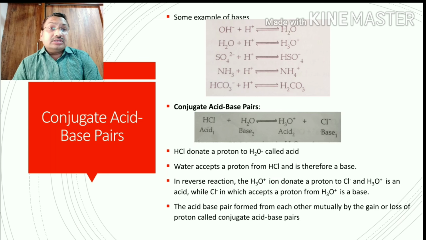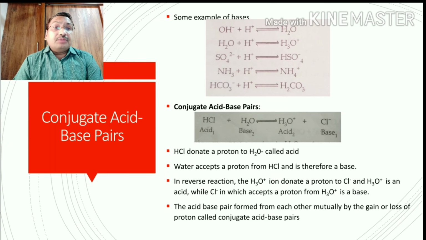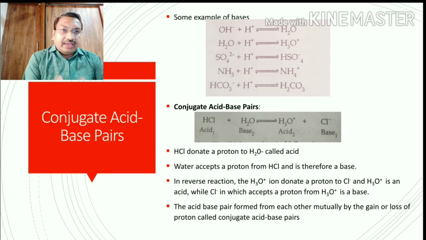So in this reaction, hydrochloric acid donates a proton to water, so it is called an acid, meaning HCl donates H plus ions to the water molecule. Now water accepts the proton from HCl, therefore it is called a base. So in the reaction, HCl is the acid and H2O is the base.